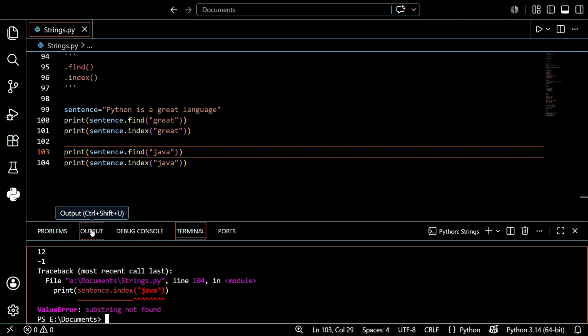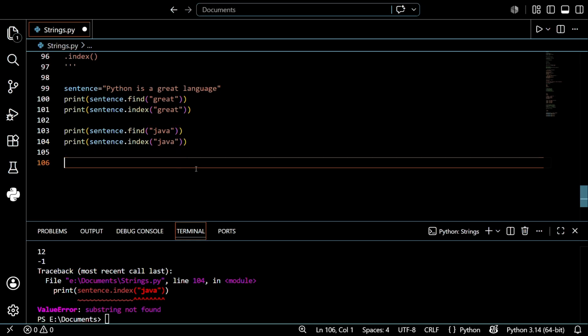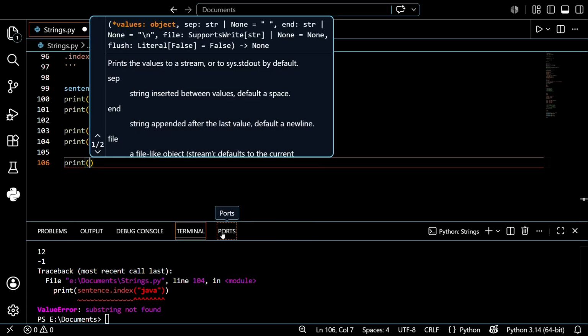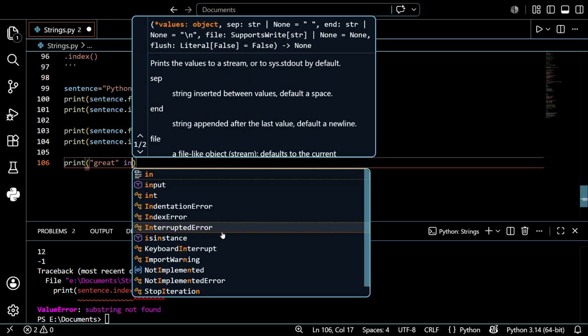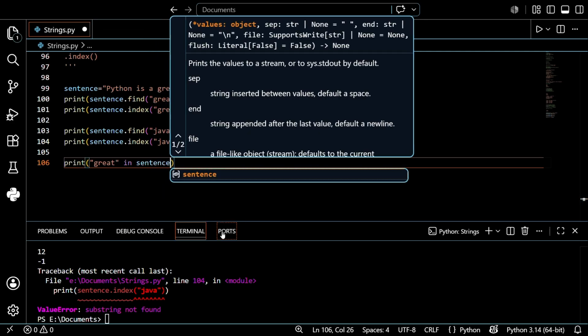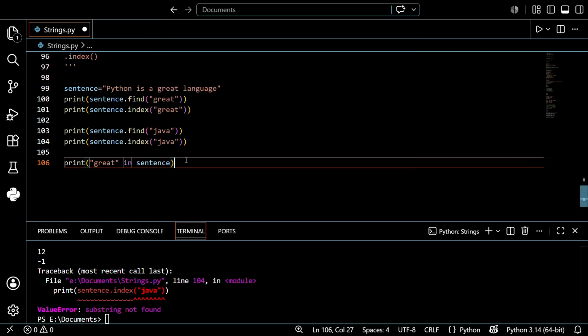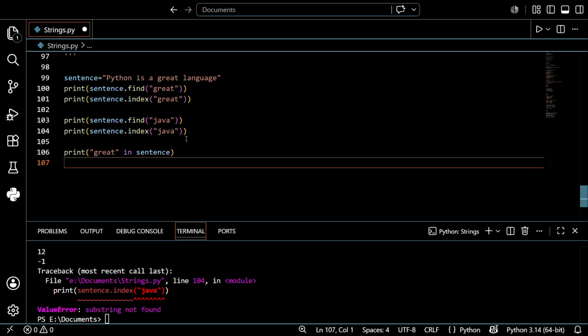Let's check another thing: whether a value exists in the given string or not. Let's print "great" in sentence. We use in as a keyword. In is used to verify whether something exists or not. It is used to check if something exists without caring where. So we use the in keyword.